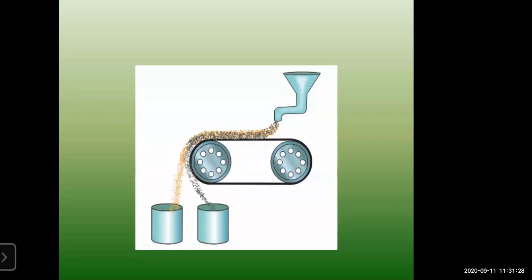So in this way, you can separate out the magnetic and non-magnetic ingredients from each other. The non-magnetic particles are carried along the belt and fall in the collector vessel placed a little away from the magnetic roller. At the same time, the particles of magnetic ingredients stick to the magnetic roller and fall in the collector vessel near the magnetic roller. So in this way, magnetic and non-magnetic ingredients can be separated very easily.